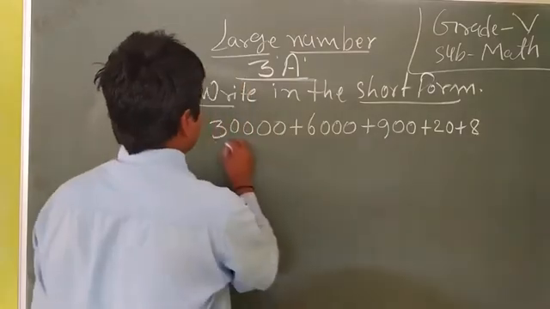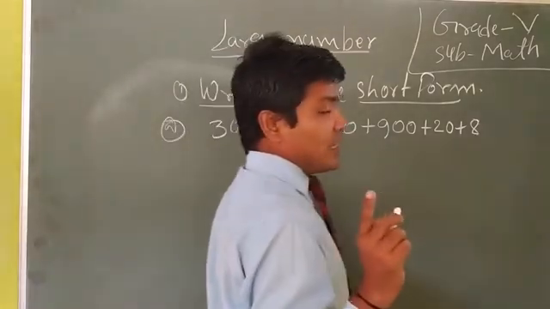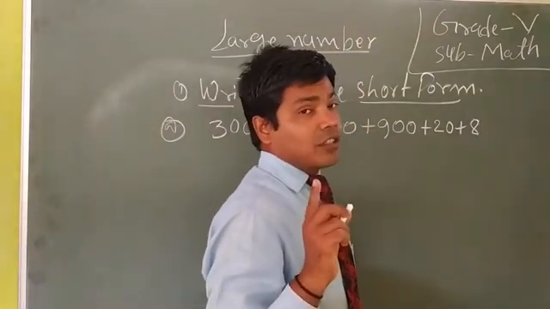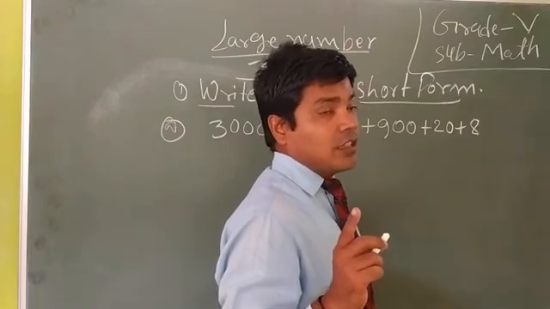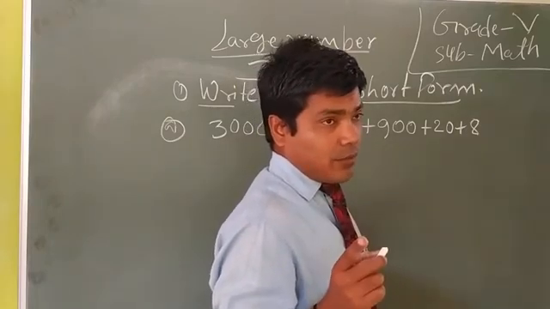We know we add a comma after the first 3 digits in the national number system,